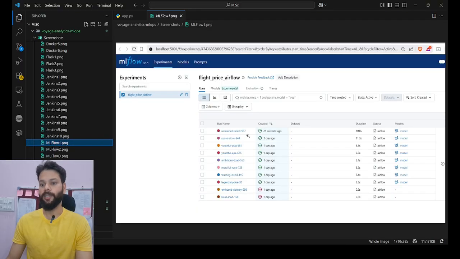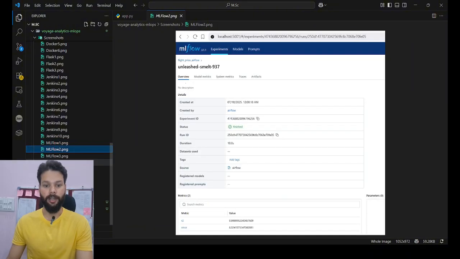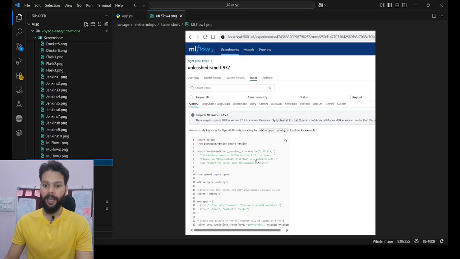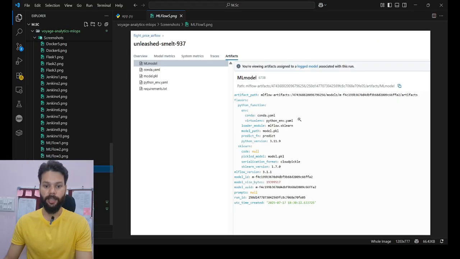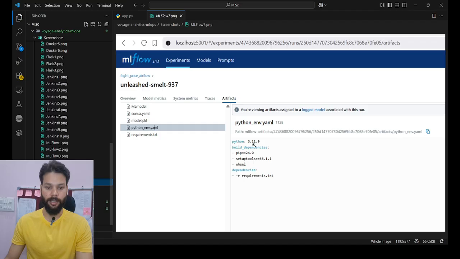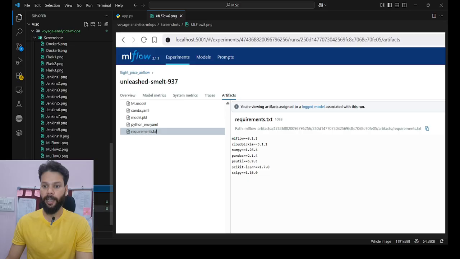So these are the screens of all the runs that I have done. These are the two metrics that we were discussing about, and this was the log, and this was the ML model. Here is the conda.yaml file, this is the python_env.yaml file, and this is requirements.txt. This is all about MLflow.